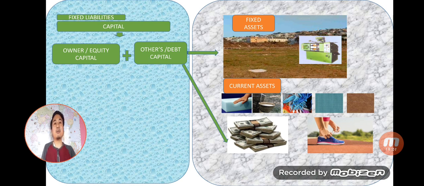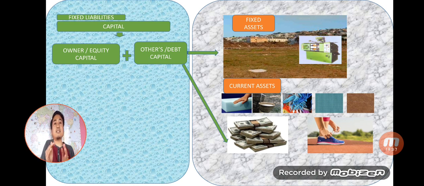Why liabilities? Because in accounting, even if I'm starting a business, I'm just giving an example, I'm using my own capital, I'm investing money in the business. For the business, that money will be a liability, because from accounting point of view, that business is a separate entity.